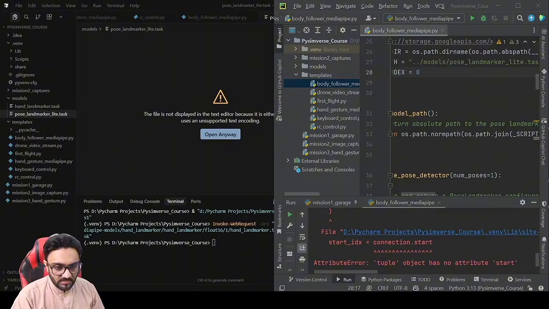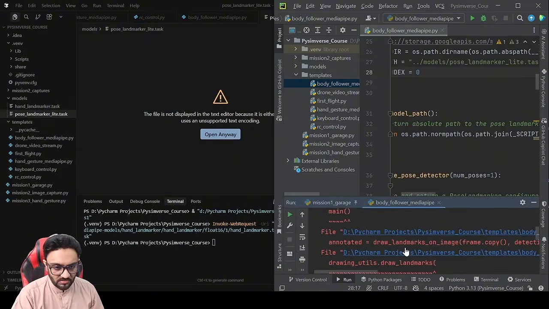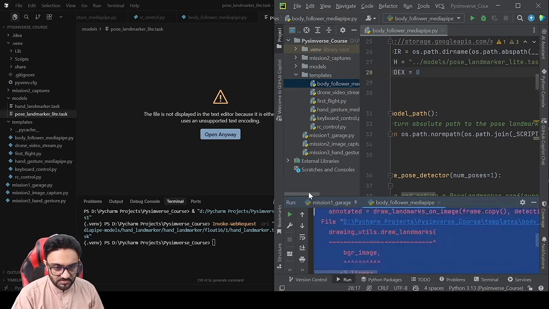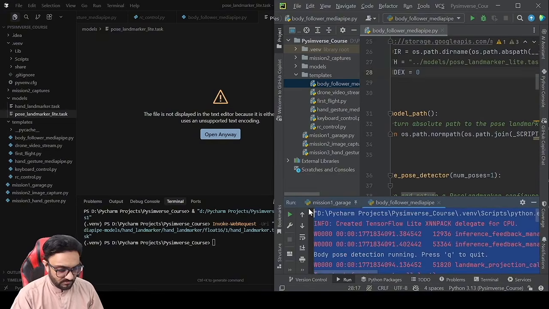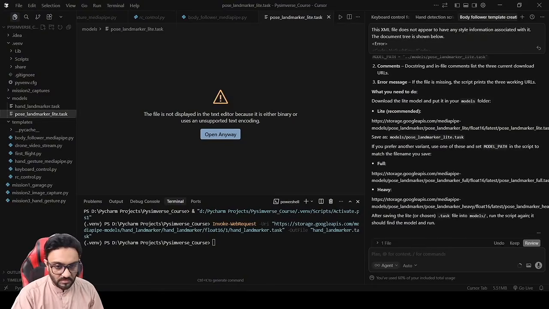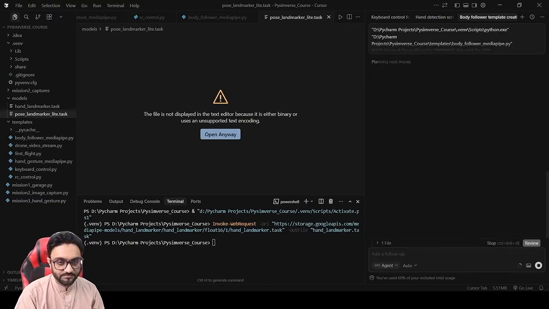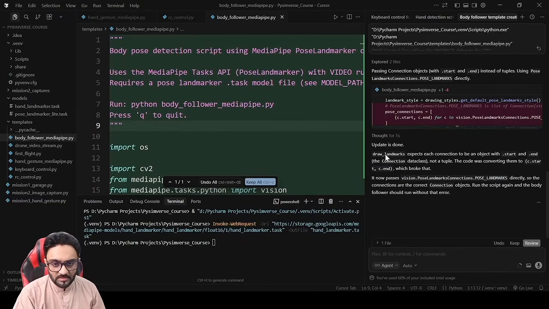Okay, it's saying start ID connection starts, no tuple object has no attribute start. So let's give this error to Cursor. Fix this error. Okay, so it is saying draw landmarks, expect each connection to be an object with start and end.